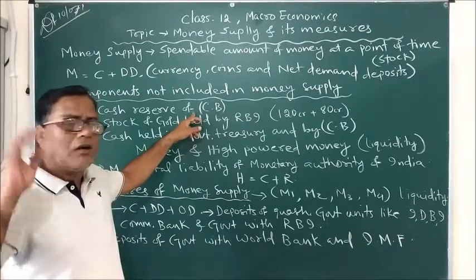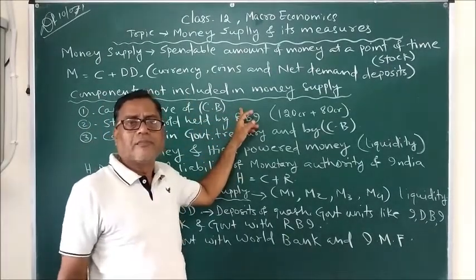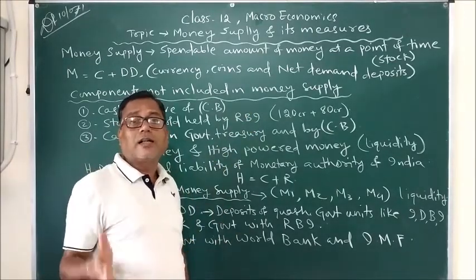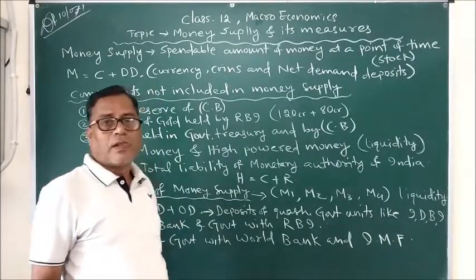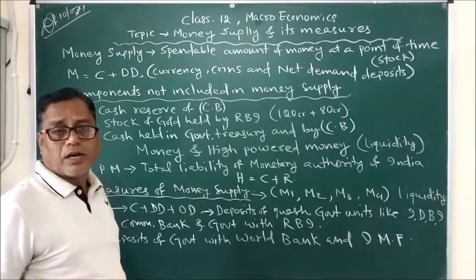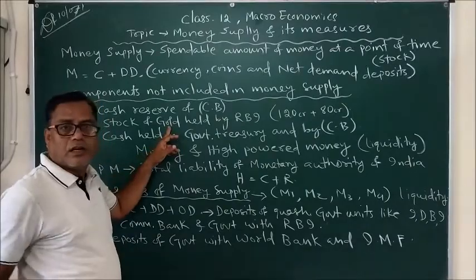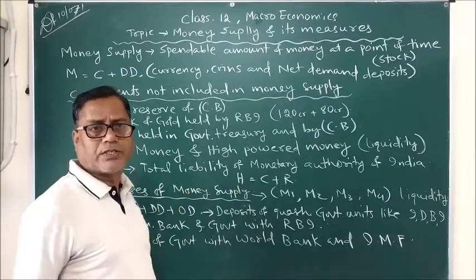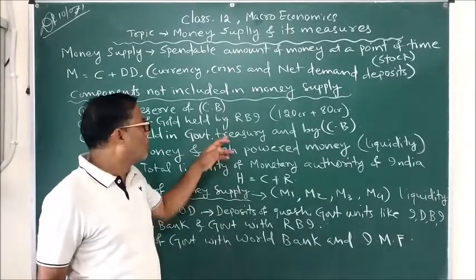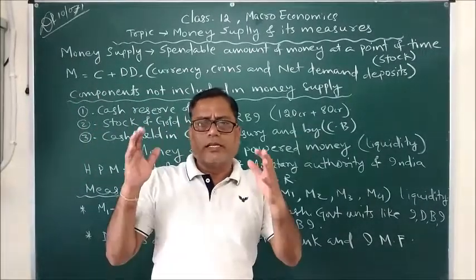So earlier we will discuss it in some other chapter, in the banking chapter, what are the things that are considered while printing currency notes, and what are the systems under which a government or the RBI prints notes. We have two different systems: the 100% reserve system, and the minimum reserve system. Suppose we are maintaining 100%.